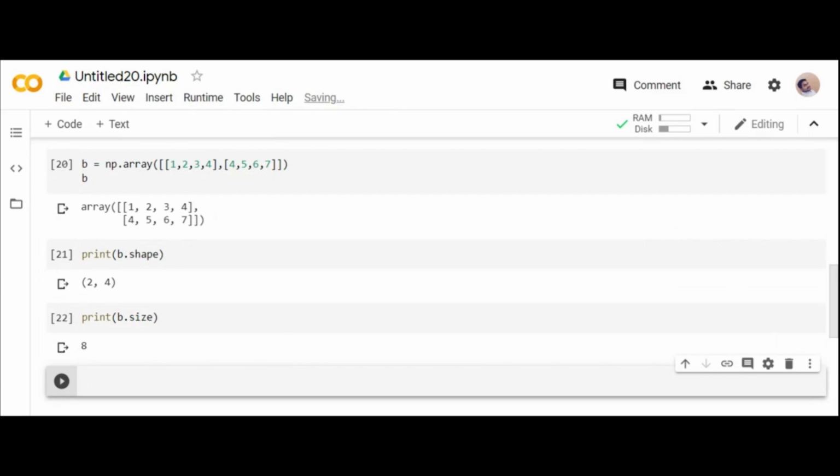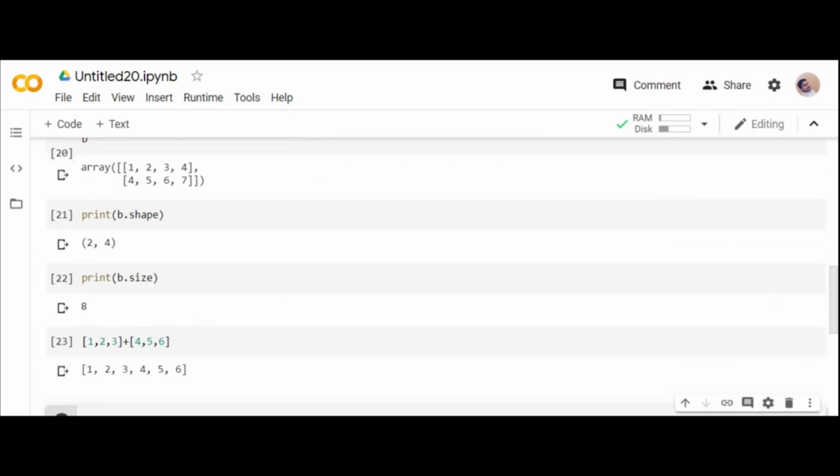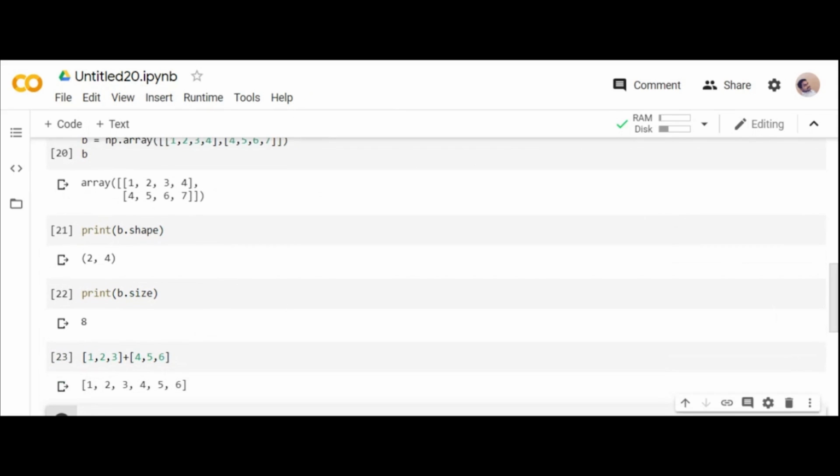So we will be having some more functionalities on an array. You can go for slicing and all the things, which is not that possible with lists. Can you add two lists? What happens if you add two lists? The two lists will merge, right? But if I add two arrays, what happens? Suppose I give 1, 2, 3 plus 4, 5, 6, you can see the answer. What is it? 1, 2, 3, 4, 5, 6.